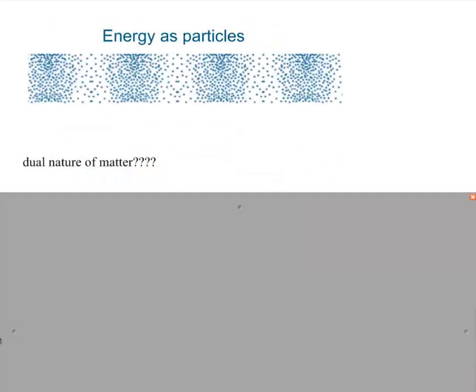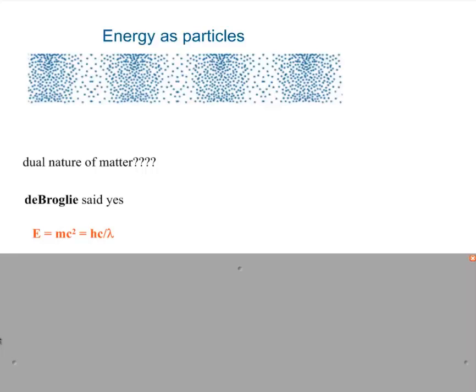So there was discussion back and forth, and finally they agreed that yes, energy can be both wave and particle. It depends on how you look at it. So then the subsequent question would be, okay, what about matter? Is there a dual nature to matter? Matter's been particles. Matter just sits there. This brought up the question, can matter have wave-like properties? Mr. de Broglie said yes, it can.